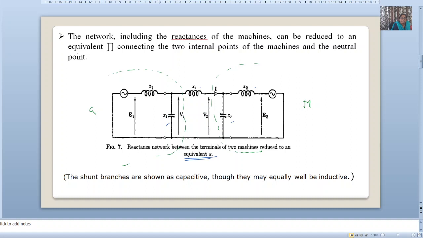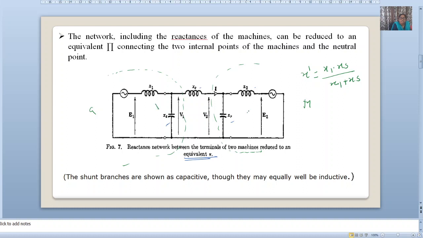The Thevenin impedance is the parallel combination of x1 and xs, which we can write as x1 dash equals x1 into xs divided by x1 plus xs. This is for the generator side.